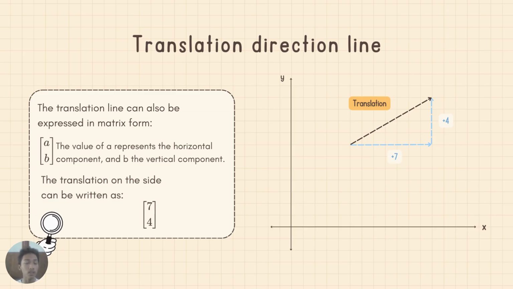And the translation can also be expressed in matrix form. The translation vector consists of a horizontal movement of a units and a vertical movement of b units. The value of a represents the horizontal component and b represents the vertical component. And in the image, the translation can be written as the translation vector consisting of a horizontal movement of 7 units and a vertical movement of 4 units.